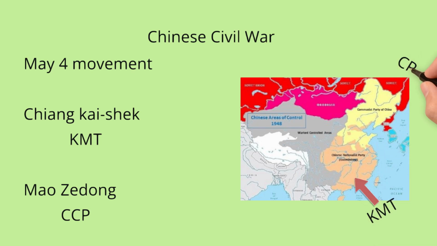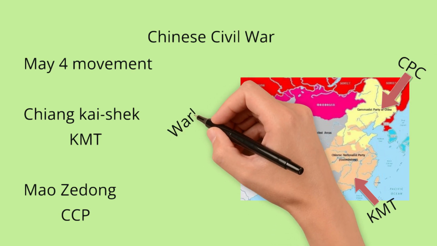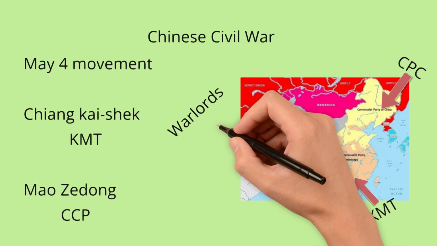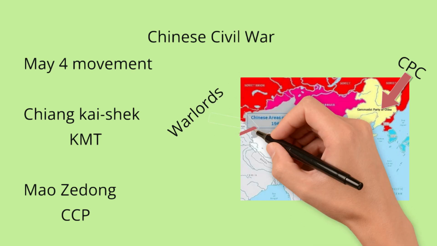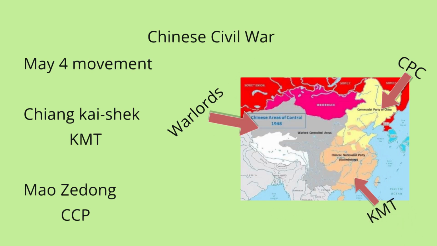The Chinese Communist Party, CPC, and the Nationalist Party, or Kuomintang, KMT, were formed. These two were at odds with each other, and tensions began flaring up until, in 1927, the Chinese Civil War began. The KMT fought against the CCP over who would rule the government.